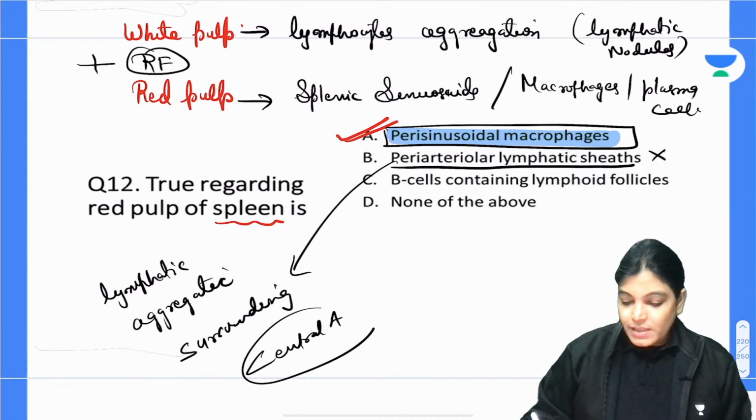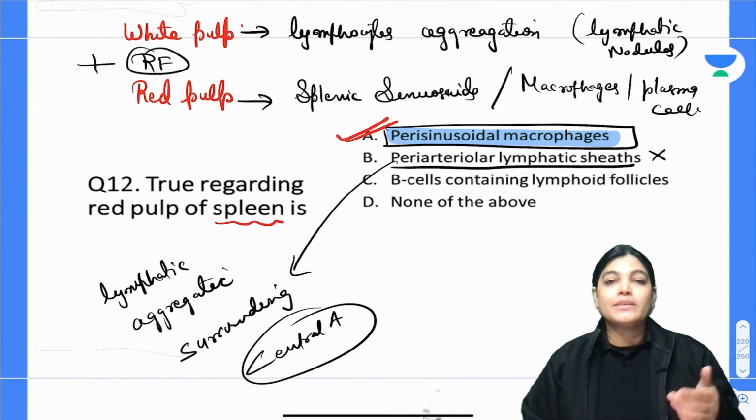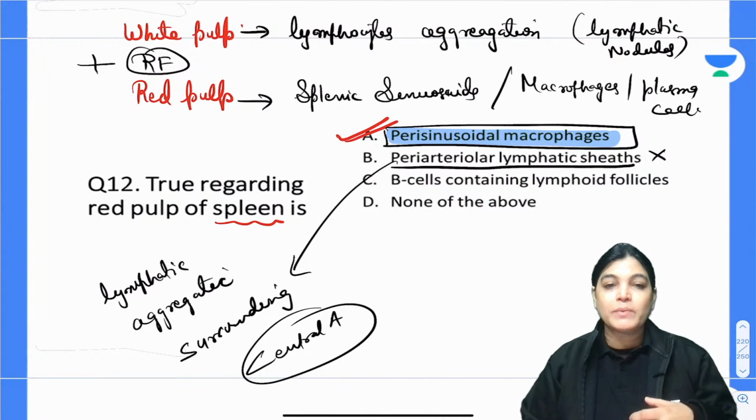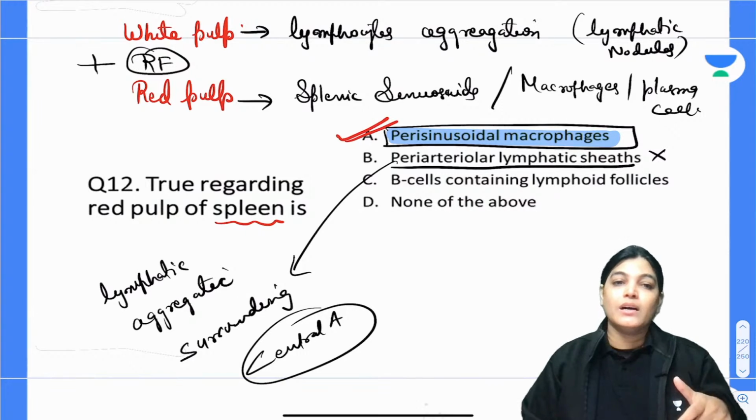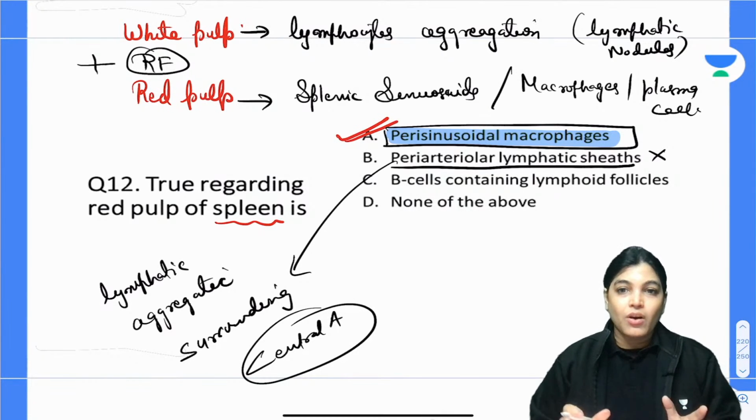My dear aspirants, in the spleen there is entry of the trabecular artery. When the trabecular artery goes inside and reaches the white pulp of the spleen, it is named the central artery, and the lymphatic aggregation lying in the vicinity of the central artery is called the periarterial lymphatic sheath.